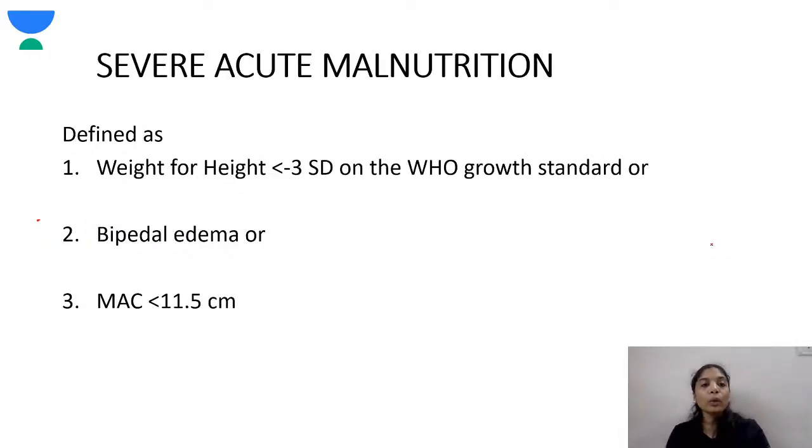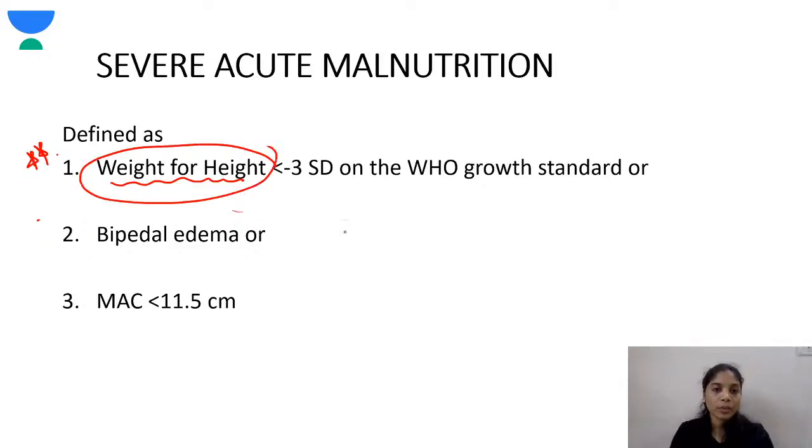Okay, coming to severe acute malnutrition. So when do you say it's severe acute malnutrition? This is very important. Any one of the following three criteria is enough to tell it is severe acute malnutrition. When the weight for height is less than -3 standard deviation on the WHO growth chart. So it's a WHO growth chart, we need to remember.